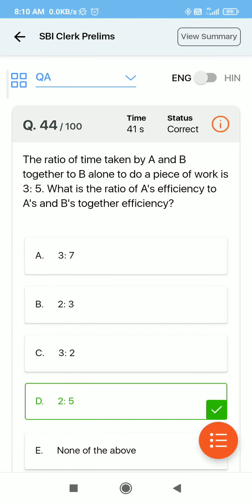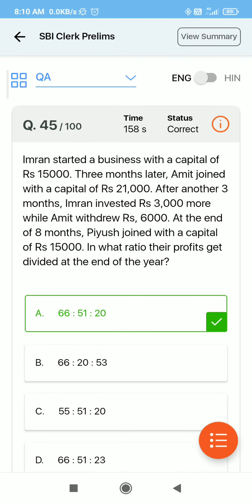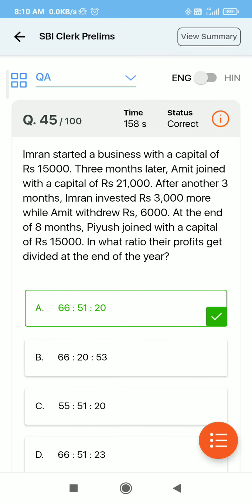Now there is a question of time and work. I have solved it in 41 seconds, so it is correct. I will move to the next question. In this question I have taken like 2.5 minutes and this timing is bad, so I will try to solve it without the timer and in less time. By this way I can know that I need practice in these types of questions. So make a list of weak areas, and then another is practice.